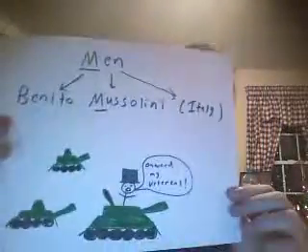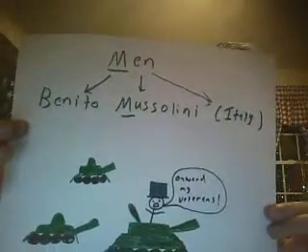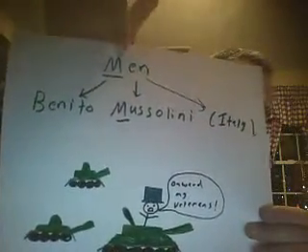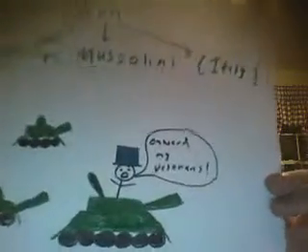So we have come to the last person, and his name is Benito Mussolini. He is from Italy, and he is for the acronym MEN. One thing you see here is he's riding in a tank and it says, "Onward, my veterans." So now here's the thing: what's the big deal about saying veterans? Why was he saying that?